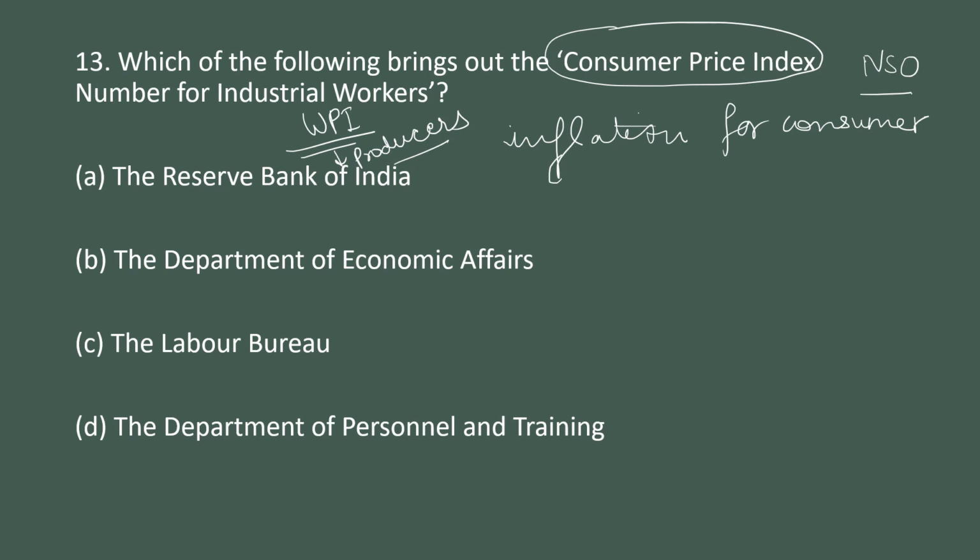It is published for various types like CPI for the industrial workers, CPI for the agriculture workers, CPI for urban people, CPI for the rural people. And the question is that who will bring out the consumer price index for the industrial workers? So the Labor Bureau will come out with this index.